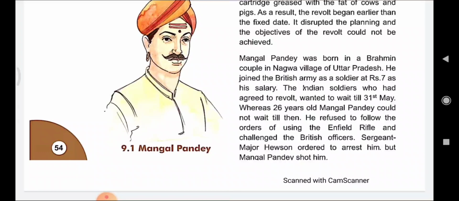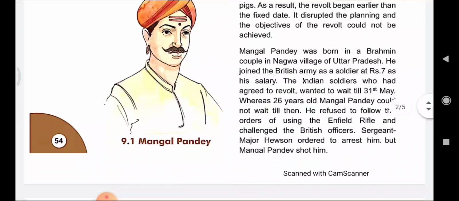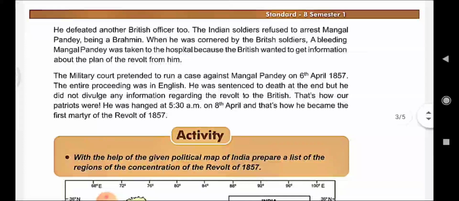Sergeant Major Hewson ordered to arrest him, but Mangal Pandey shot him. He defeated other Britishers too. The Indian soldier refused to arrest Mangal Pandey, being a Brahmin. When he was overpowered by the British officer, a bleeding Mangal Pandey was taken to hospital because the Britishers wanted to get the information about the plan of revolt from him.